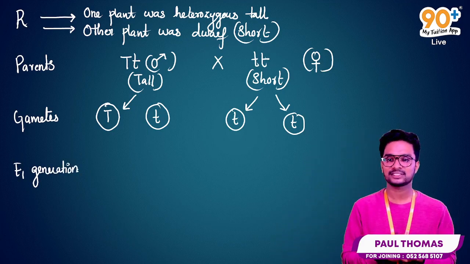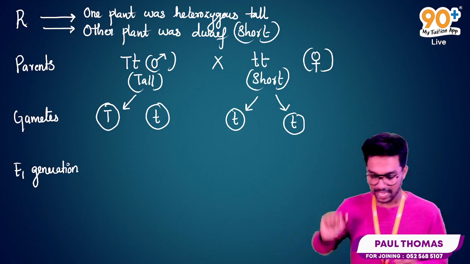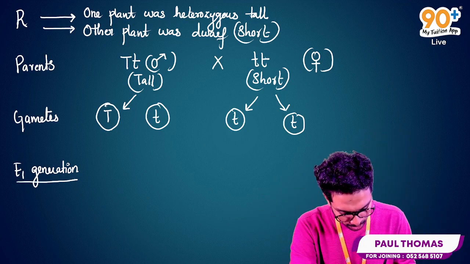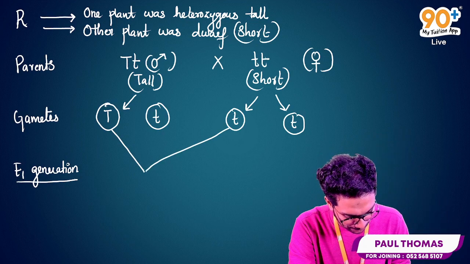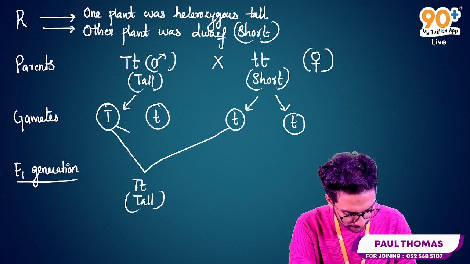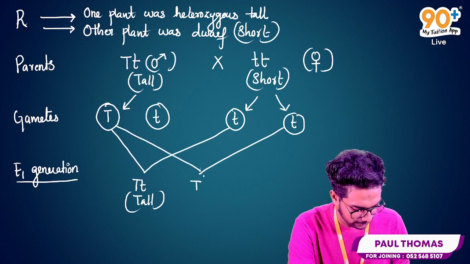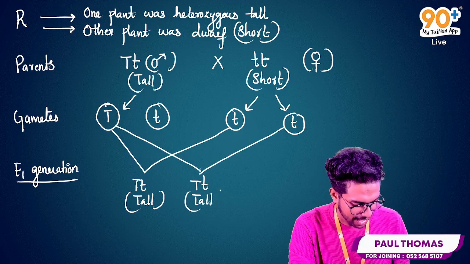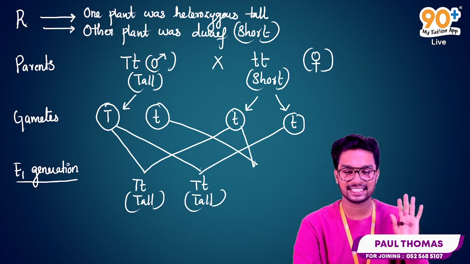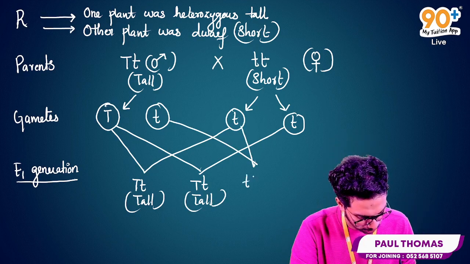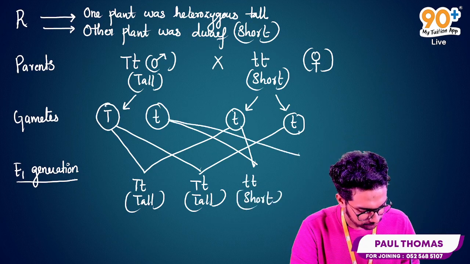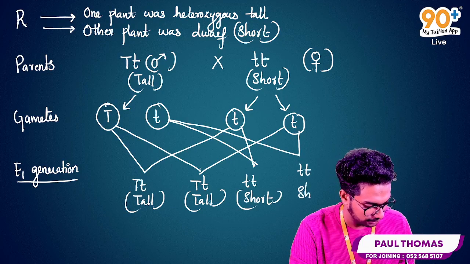by these gametes. Okay, so now we are going to deal with the F1 generation, because in the question they have already mentioned the F1 generation or progenies. Now we are going to fertilize with these gametes and we will get capital T, small t, and it is obviously heterozygous tall, and here is capital T and small t, and we also got heterozygous tall again. The next ones are small t, small t, homozygous, and there is no need to mention it because we already understood that, and that is short or dwarf. The next one is also small t, small t, and is also in the dwarf or short condition.